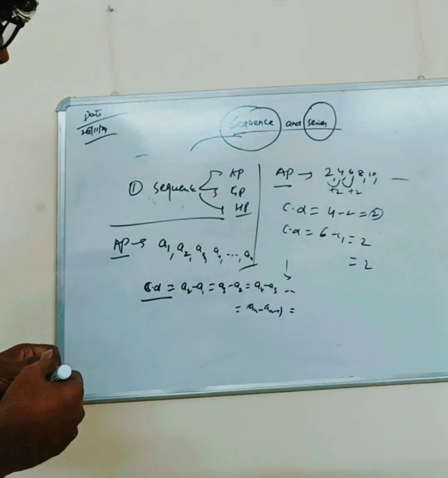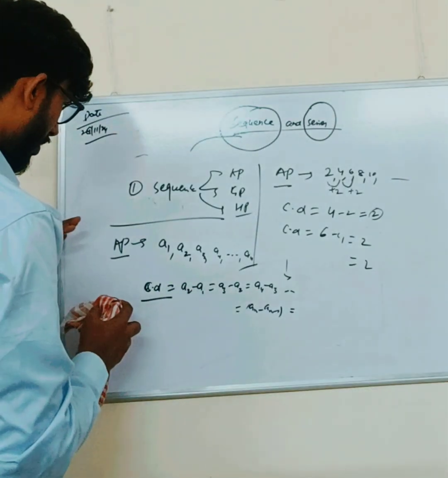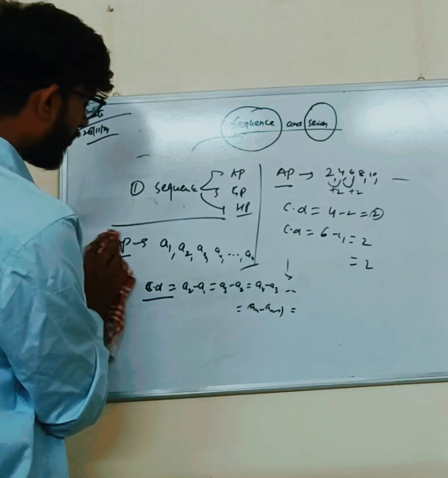Now let us take one more example regarding this arithmetic progression concept.